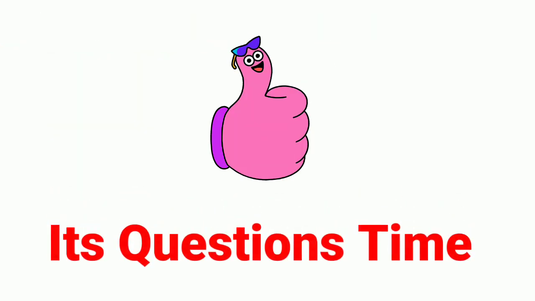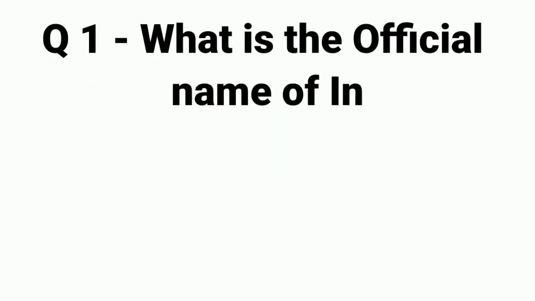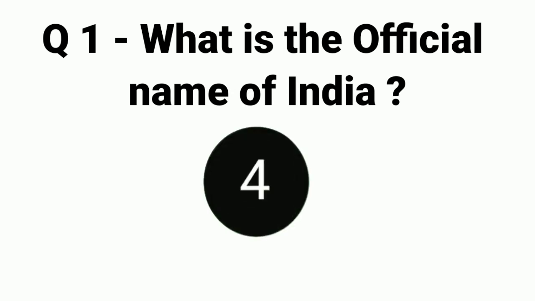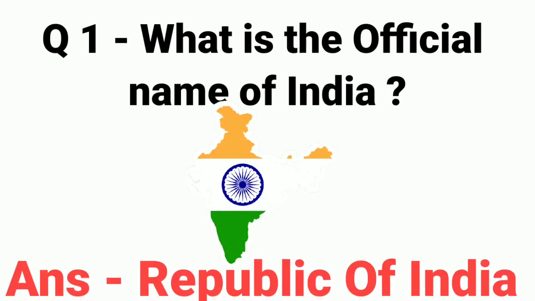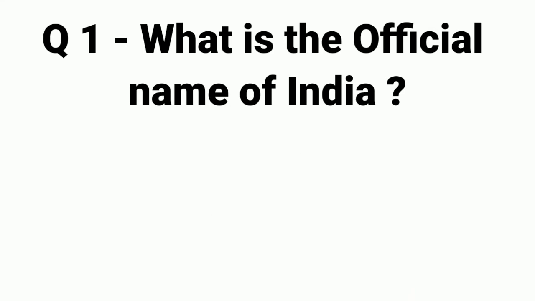It's question time. So let's start. Question number 1. What is the official name of India? Answer: Republic of India. Question number 2.